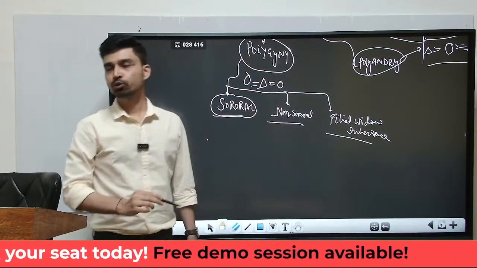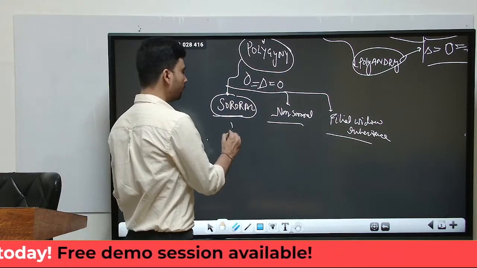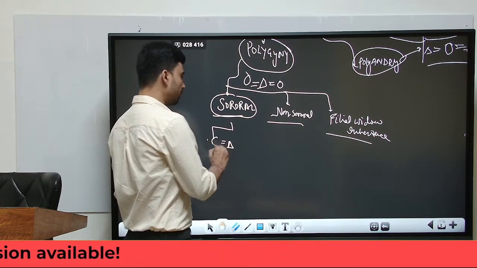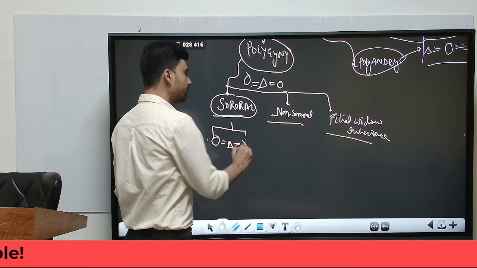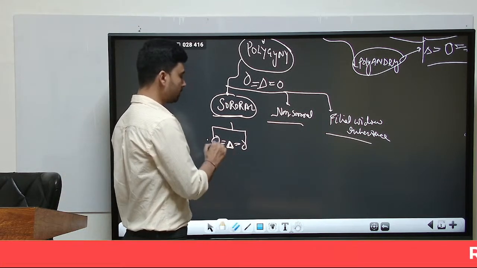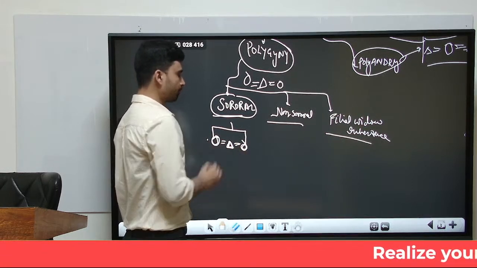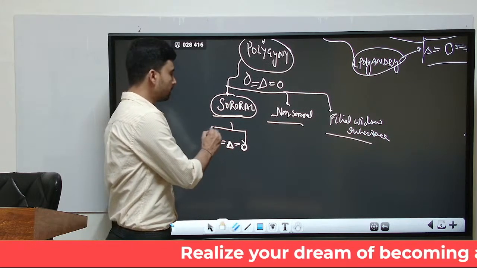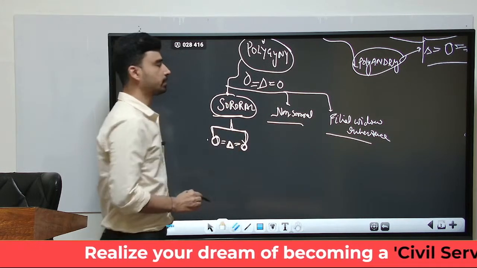Sororal polygyny refers to a situation when a male member of society is married to two women, but these two women are basically sisters. That means here we have this person, he has two wives, and these two wives are related to each other because they are children of the same parents.